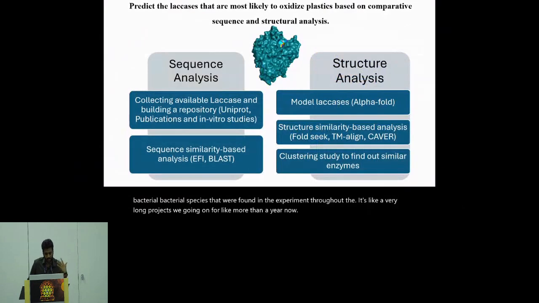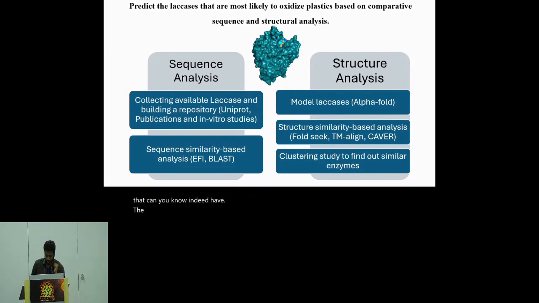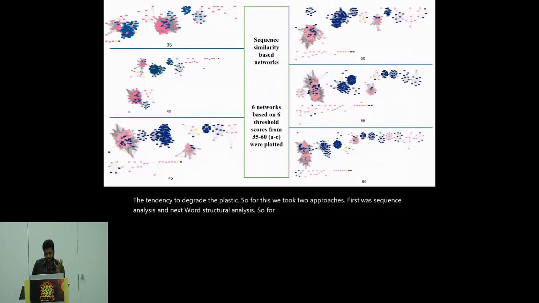My second phase of the analysis was to understand if there are any functional laccases that have the tendency to degrade plastic. For this we took two approaches. First was sequence analysis, and next was structural analysis. For sequence analysis, we used simple amino acid based sequence similarity to see what kind of enzymes cluster together. We already have some enzymes which have shown PE degrading activity.